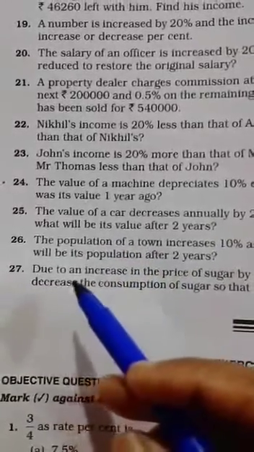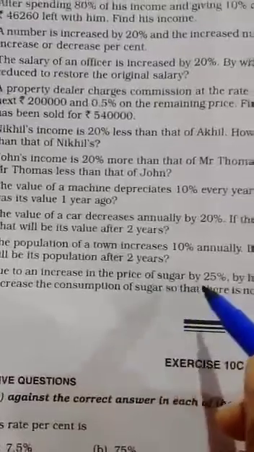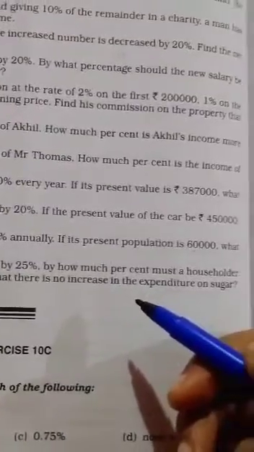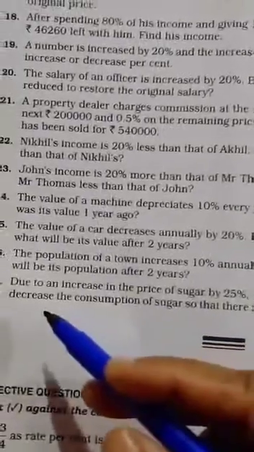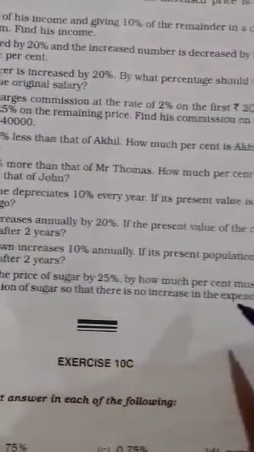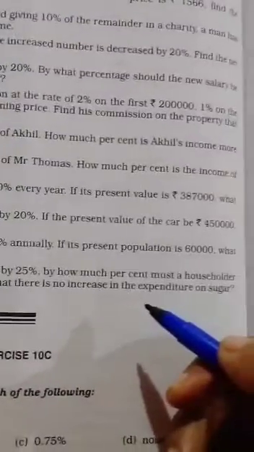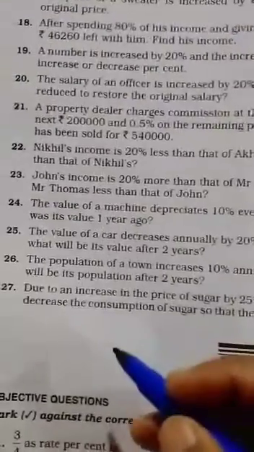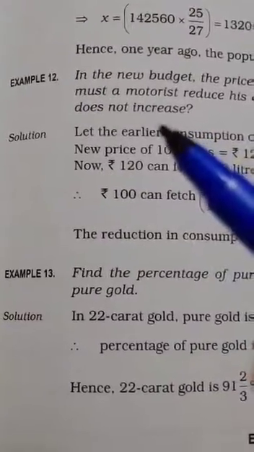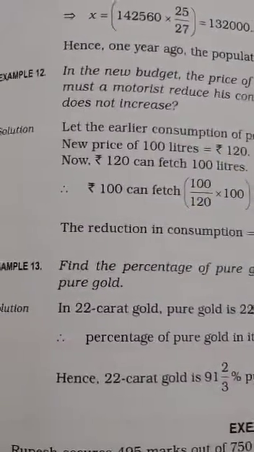Question 27. Due to an increase in the price of sugar by 25%, by how much percent must a householder decrease the consumption of sugar so that there is no increase in the expenditure on sugar? The question number 27 is the same as example 12, so do it by your own.